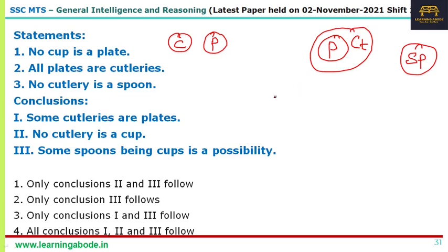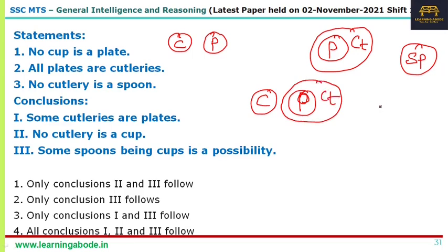So when you put everything together: no cups or plates, all plates are cutleries, and no cutlery is a spoon. It is also possible that this cup and cutlery could overlap, but let's not extend it further. Let's just see what the possibilities are. Some cutleries are plates, yes, that is obvious from here.